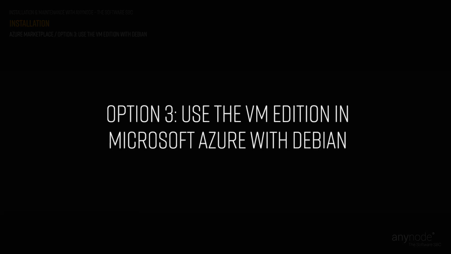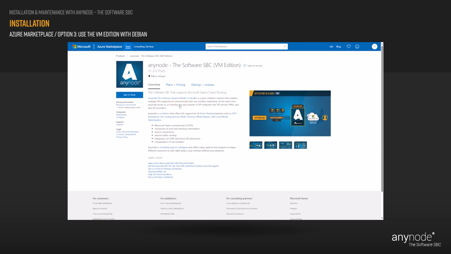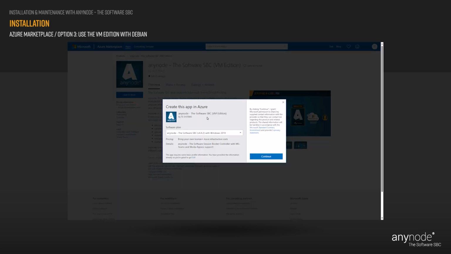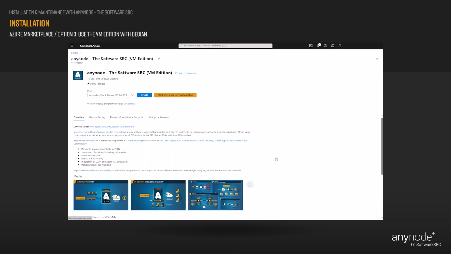Option 3, use the VM edition in Microsoft Azure with Debian. As mentioned before, if you like to work with Linux and a Debian operating system, you should consider using the VM edition. Choose AnyNode the Software SBC VM Edition. Select a software plan with Debian. We recommend starting not with a preset configuration. Click on Create.